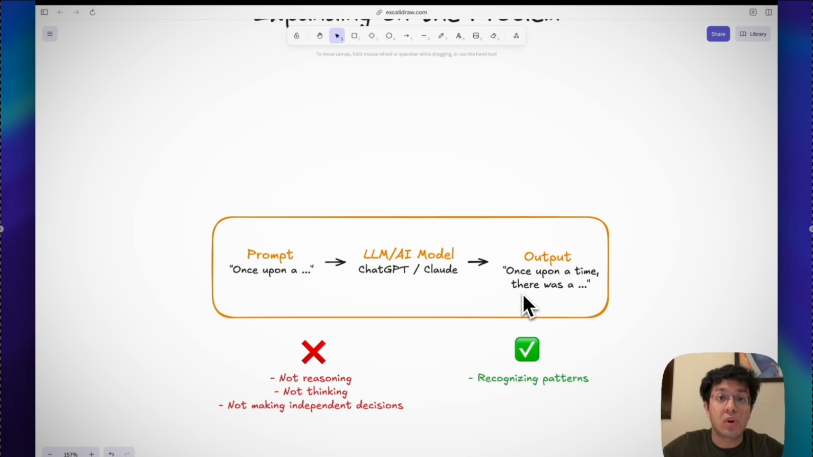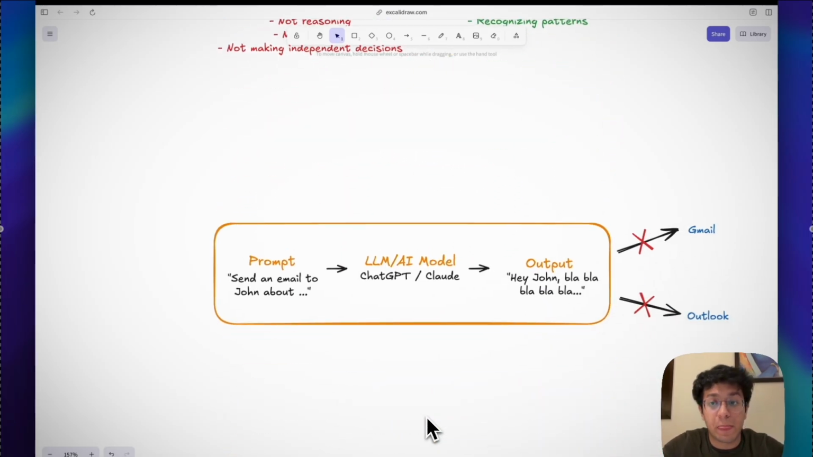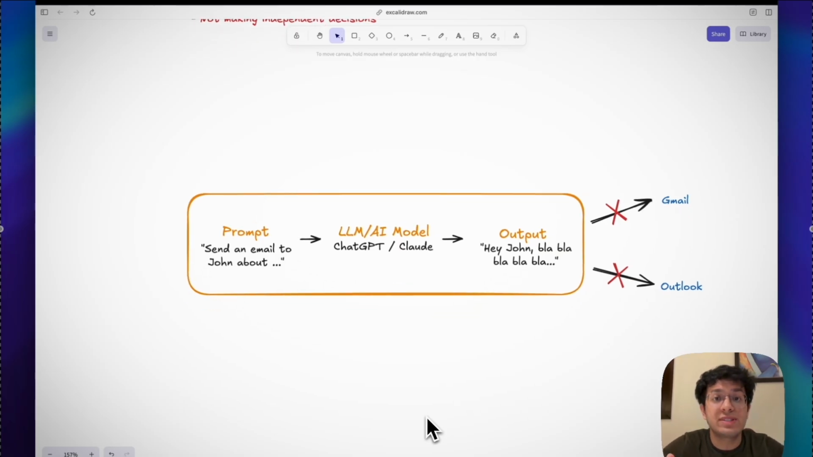But that doesn't mean that the model understands what it's saying. It's not really thinking, reasoning, or making decisions. It's just recognizing patterns. That is it. Now let's say, for example, you ask ChatGPT to send an email to John. It doesn't actually know how to send an email. It can write the email text for you, sure. But it has no ability to interact with Gmail or Outlook because at the end of the day, it's just a text generator. That is it.